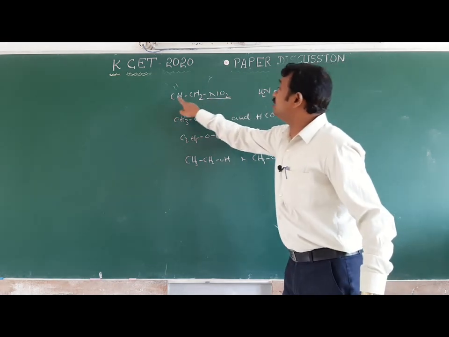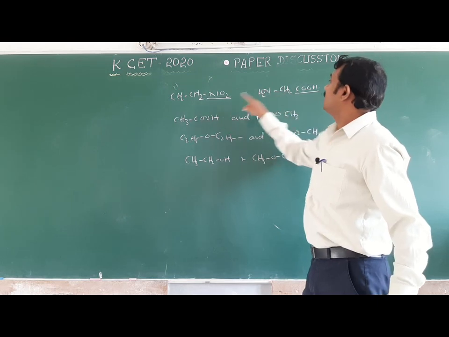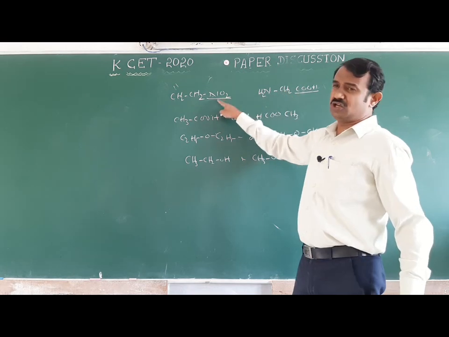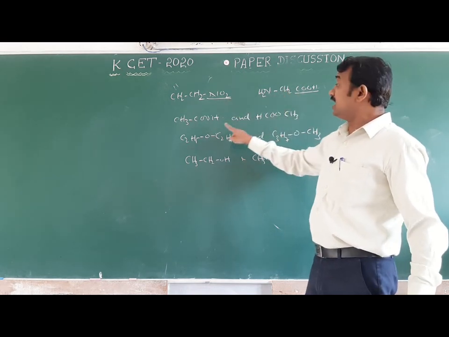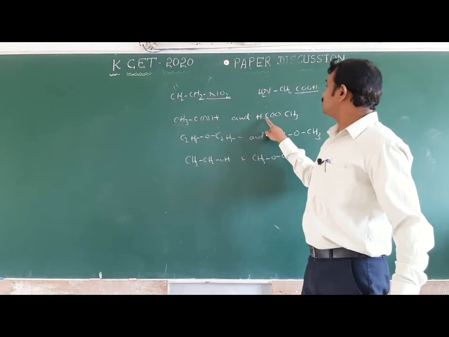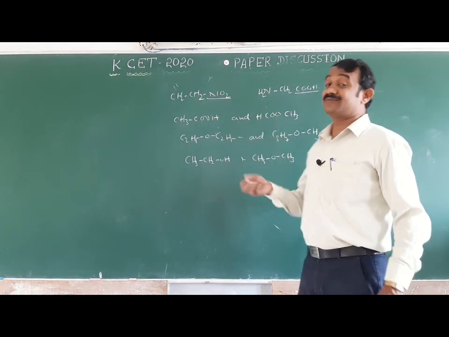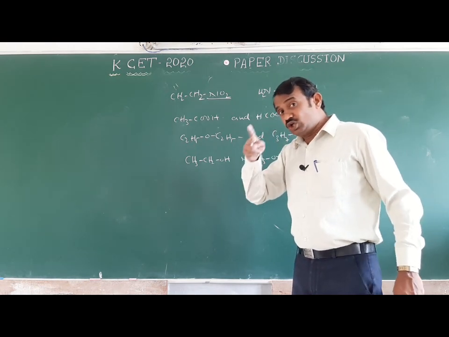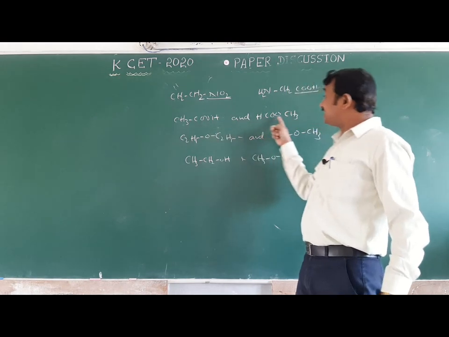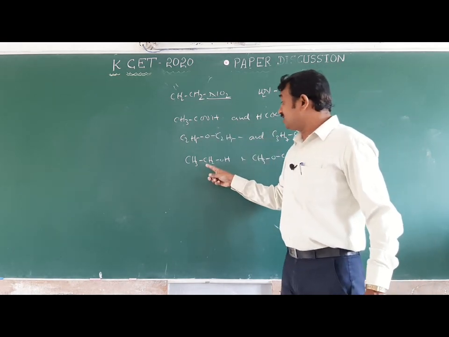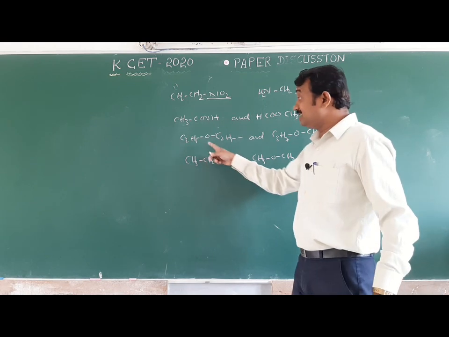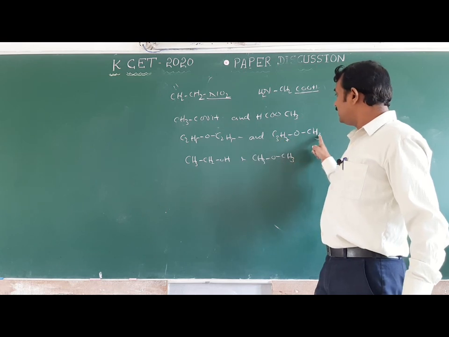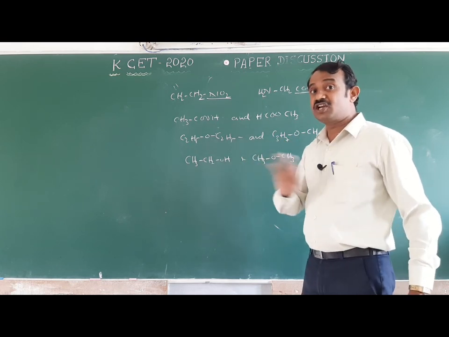Same molecular formula: 2 carbons here, 2 carbons there. Nitrogen is 1 here, nitrogen is 1 there. Oxygen is 2 here, oxygen is 2 there. Same molecular formula but different functional group. Here also CH3COOH, and HCOOCH3 is an ester. Functional isomerism covers ether and alcohol, aldehyde and ketone, carboxylic acid and ester. And here also alcohol and ether, but here diethyl ether and propyl methyl ether, the functional group is not changed.